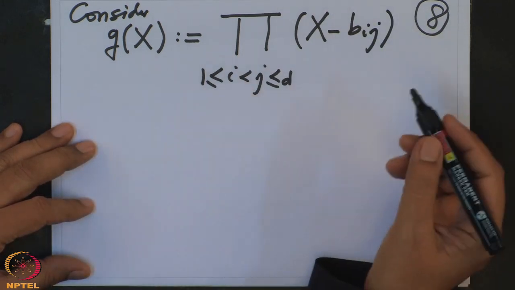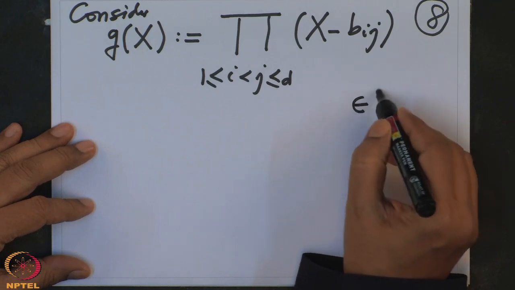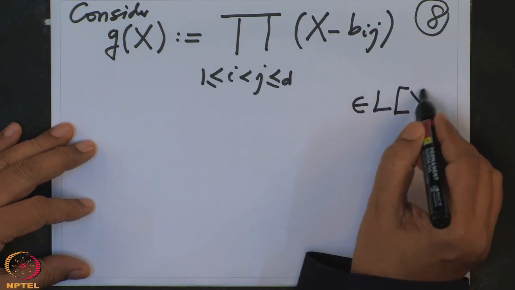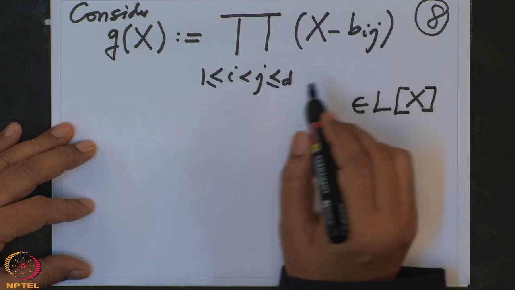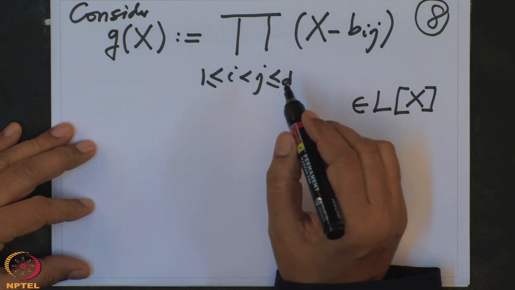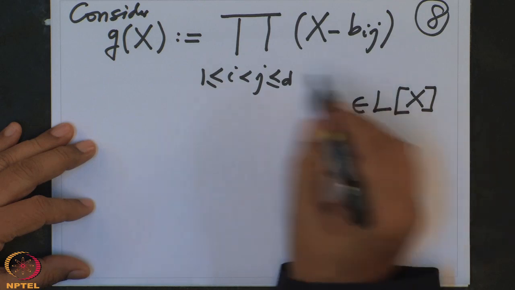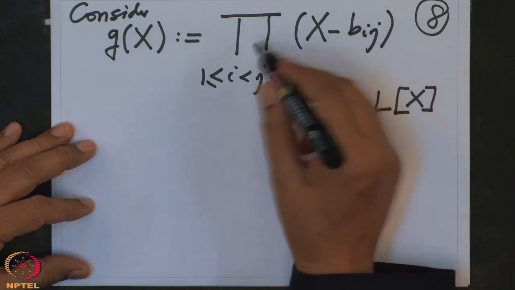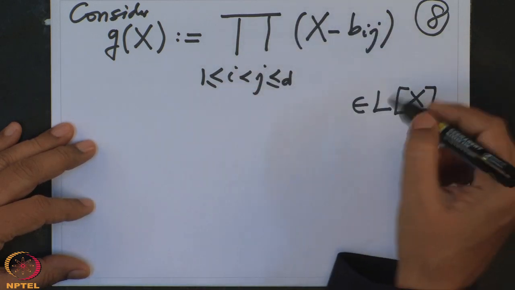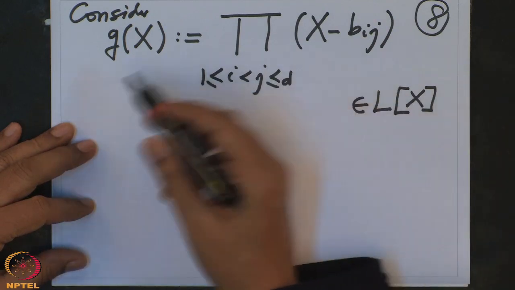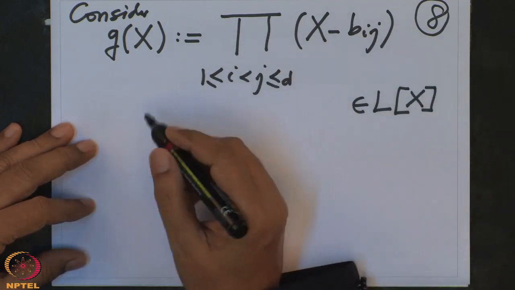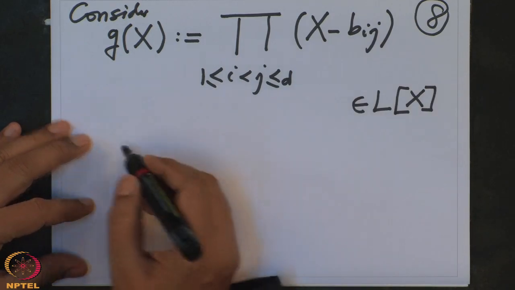So where is this polynomial? This polynomial is a priori in L[x], because the a_i's are in L, and c is in R, therefore c is in L, and therefore all these coefficients, this product, is in L. So it actually splits in L, and these are the roots. What is the degree?